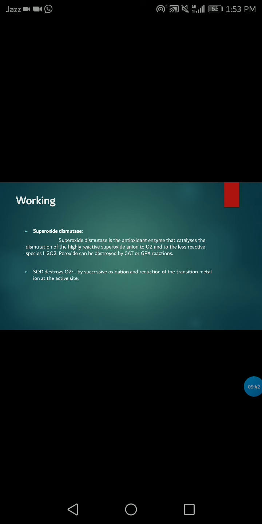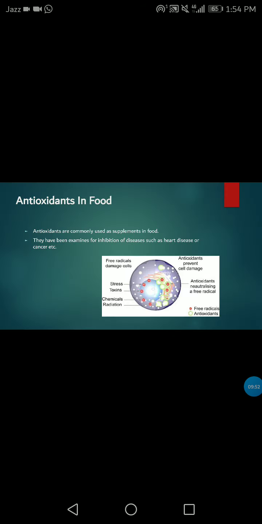SOD works by successive oxidation and reduction of the transition metal ions at its active sites. These are both antioxidants and this is how they work. Increasing oxygen level causes formation of free radicals, and antioxidants are used to prevent this high level.